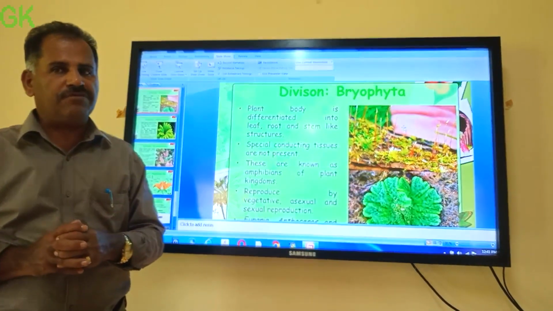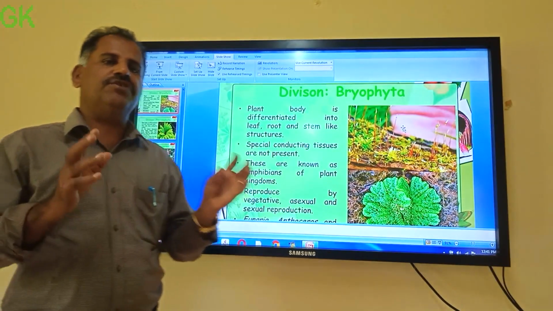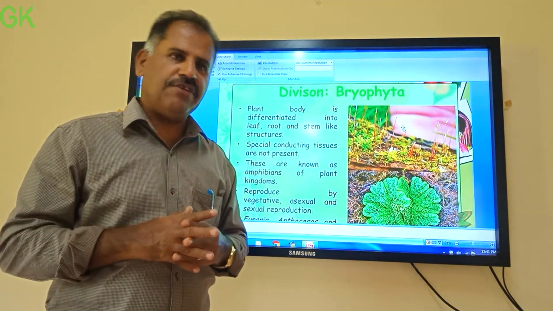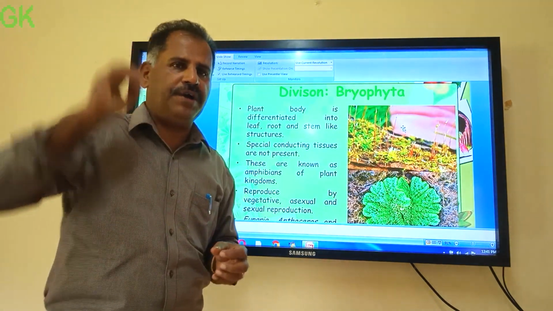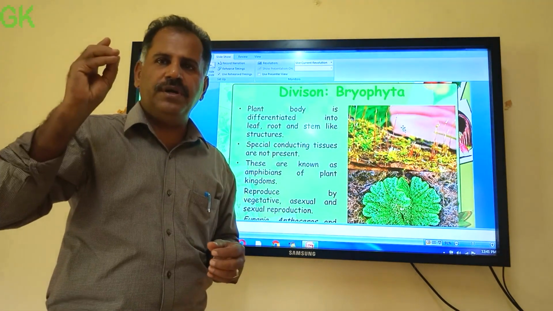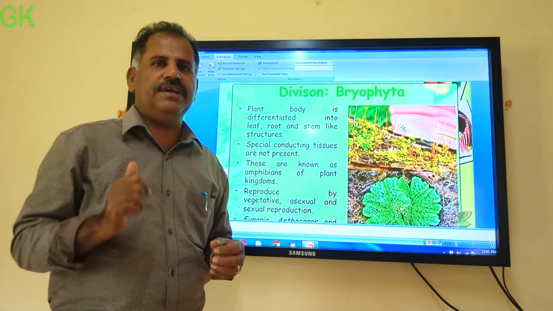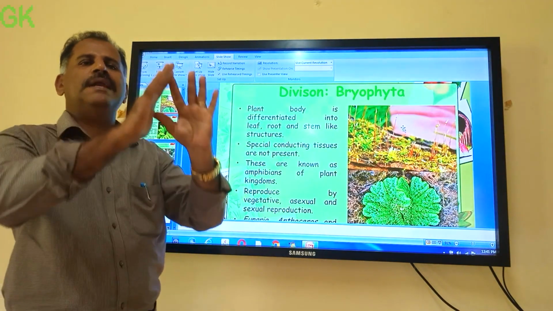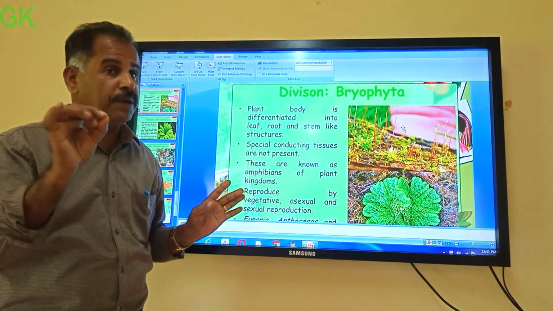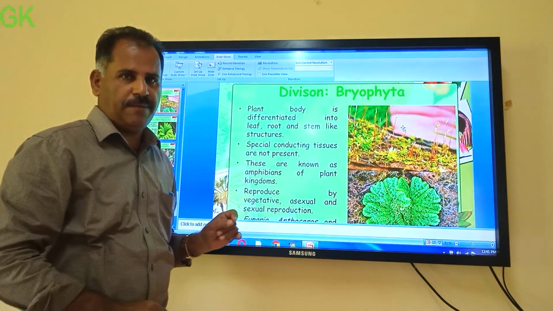What is another name for vascular tissues? Yes, vascular tissues are also known as conducting tissues. Can you say the names of the conducting tissues in plants? One which helps in transport of water, one which helps in transport of food. You have studied earlier. Yeah, correct. That is xylem and phloem. Xylem and phloem are completely absent. In which group? Only in this group, Bryophyte.